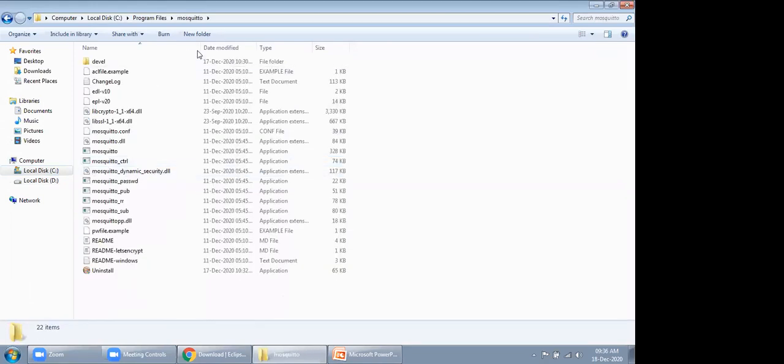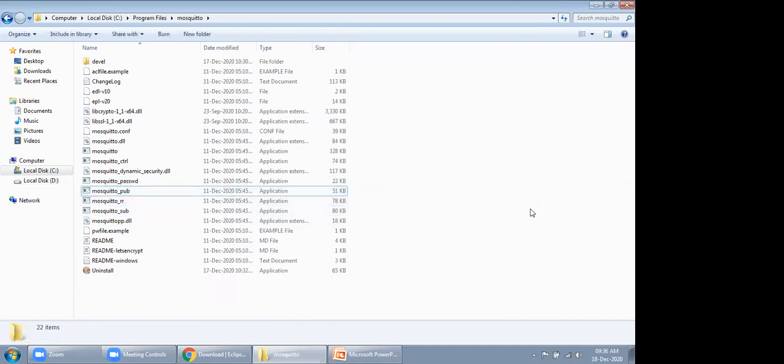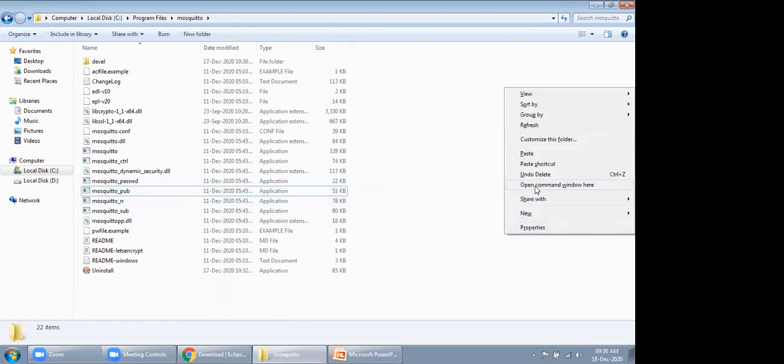Here you will find the Mosquitto folder. There are two utilities, mosquitto_sub and mosquitto_pub. These two utilities are generally used to implement Mosquitto or MQTT communication. Just press Control and Shift and right click. You will have an option, open command window here.